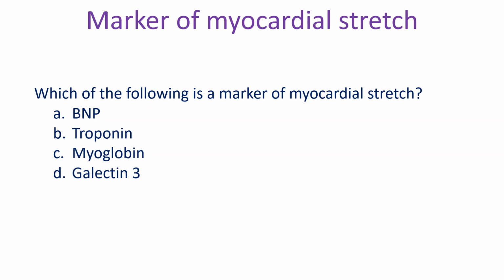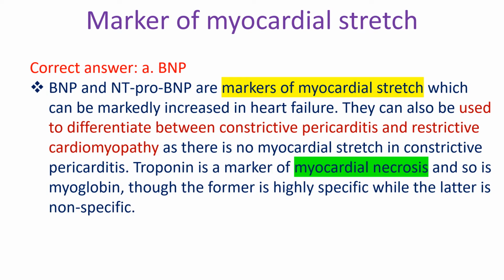Which of the following is a marker of myocardial stretch? A. BNP, B. Troponin, C. Myoglobin, D. Galectin 3. Correct answer A. BNP. BNP and NT-proBNP are markers of myocardial stretch which can be markedly increased in heart failure.